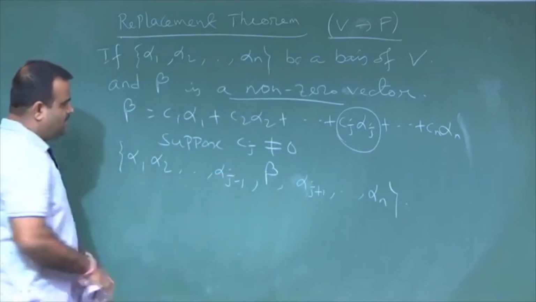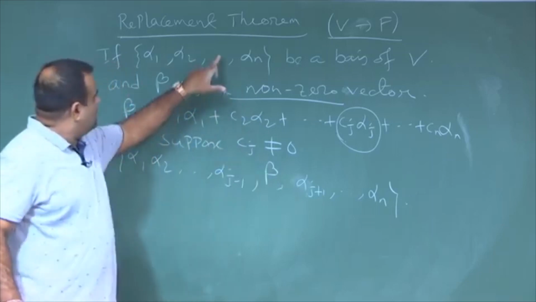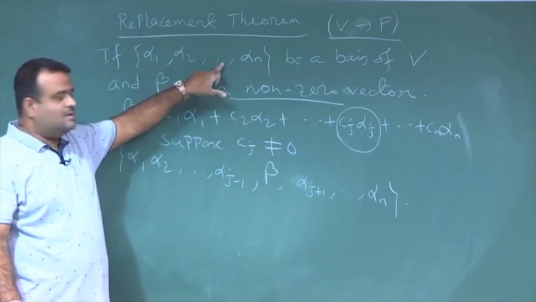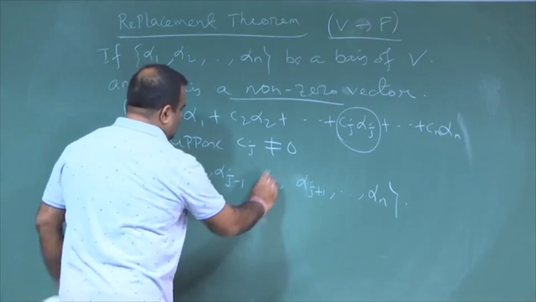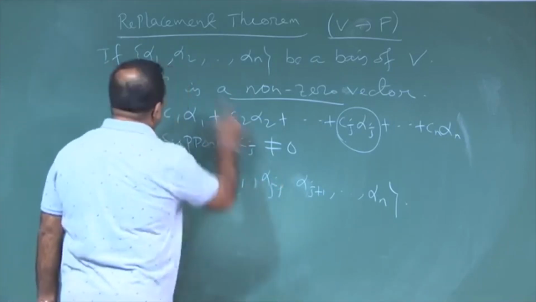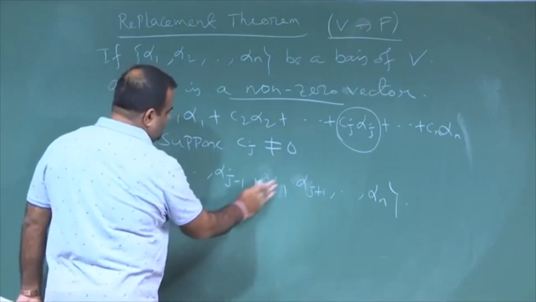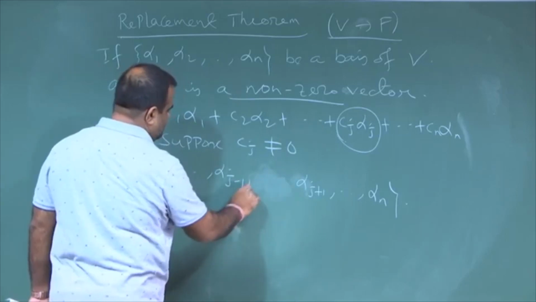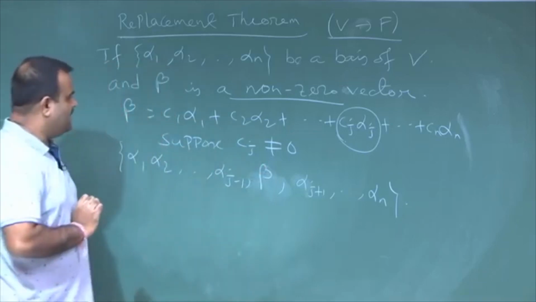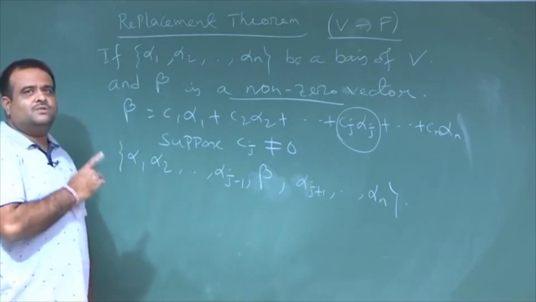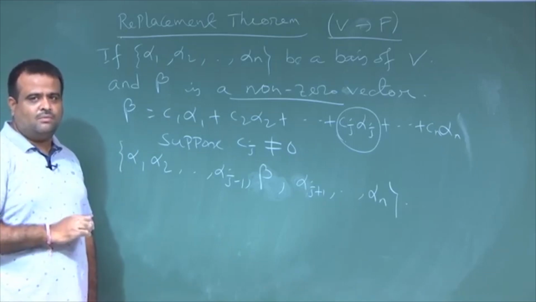So, these are the same number of elements, this has n elements; the only thing we have replaced is this C j, somewhere here. Earlier it was C j; this set is our basis. Now, we know this C I is not 0. So, we just want to replace alpha j by beta, and we want to say whether this will again form a basis or not. The answer is yes, this will also form a basis.